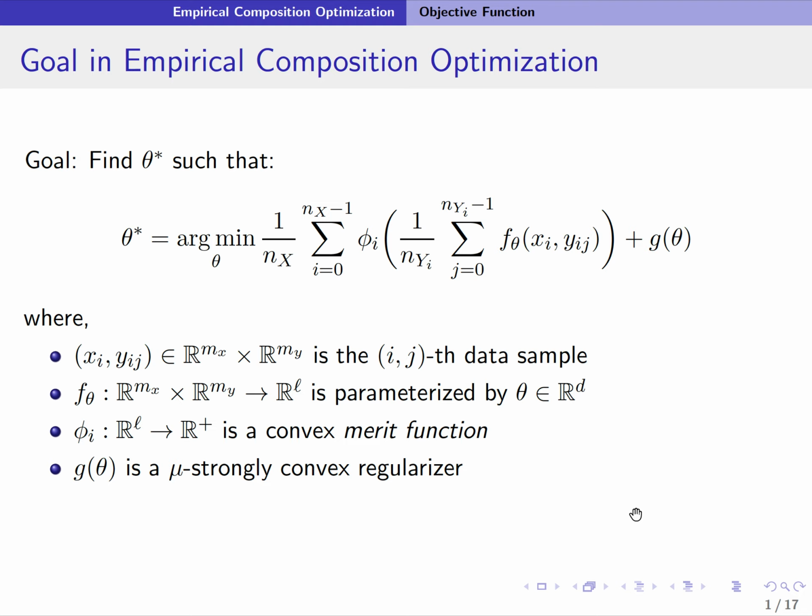So in empirical composition optimization problems, this is the objective we are interested in. This looks very similar to the standard empirical risk minimization objective function, except that there is an empirical average both inside and outside a nonlinear merit function phi.